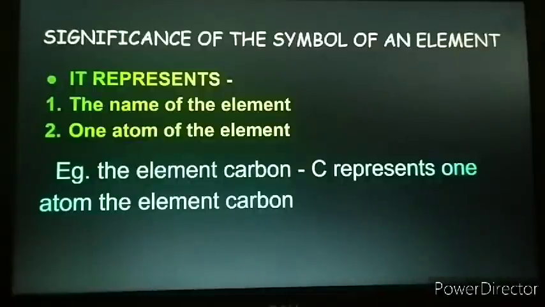So, what is the significance of the symbol of an element in chemistry? It represents the name of the element. If we write capital C in chemistry, we will say that we are talking about carbon. So, this capital C is representing the name of the element. And with this letter, we can say that it is showing one atom of the element.